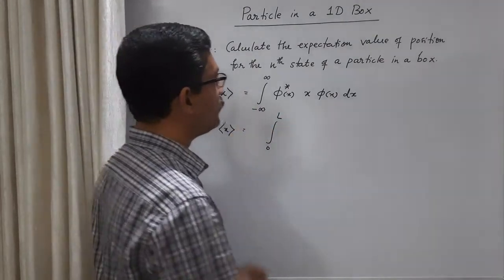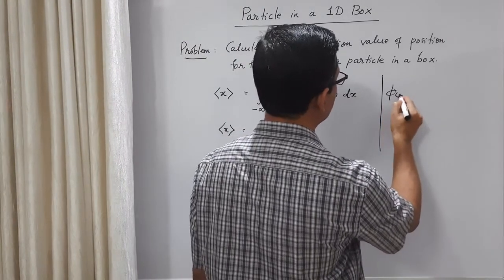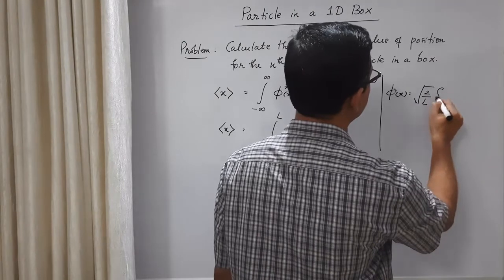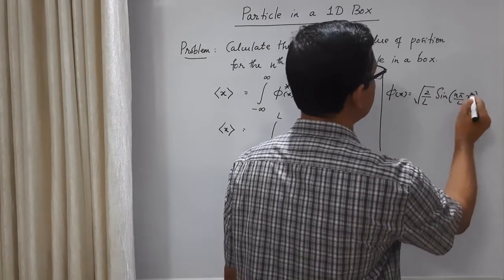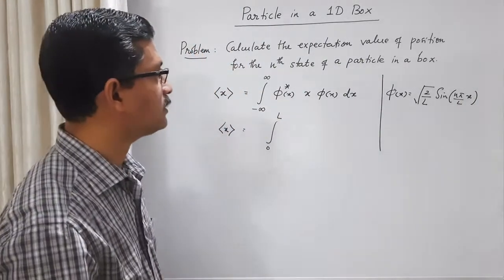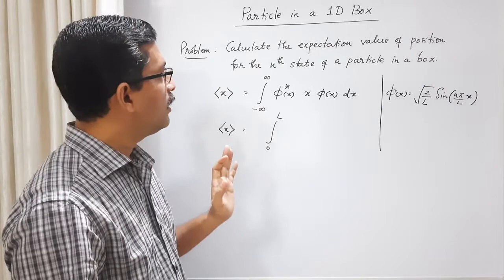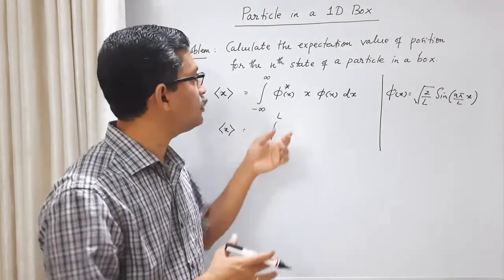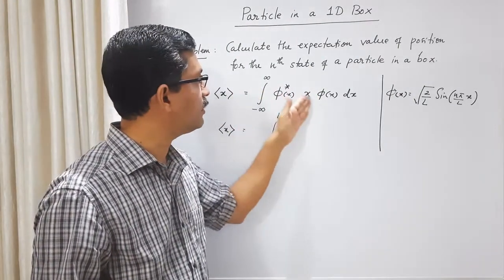So what is our wave function? The wave function is root 2 by L sine n pi by L into x. We are taking the nth state. It's a real wave function, so phi star and phi are the same. And also x is a multiplicative operator, so it's not necessary to put it exactly in the middle of phi star and phi. We can put it here or here or here.